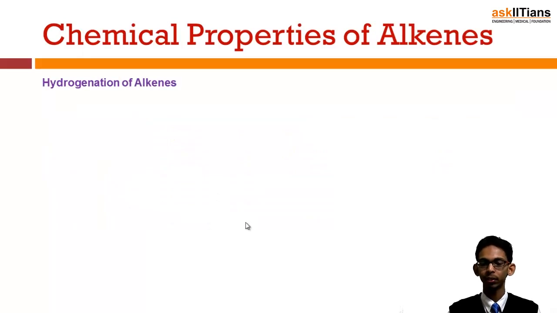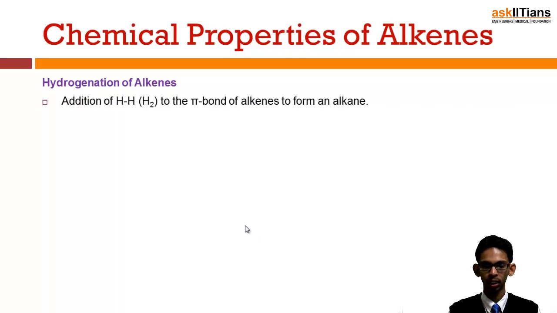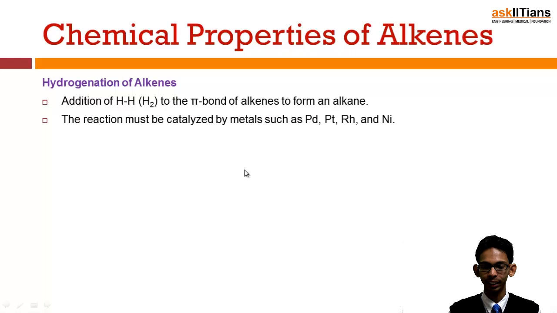Now chemical properties of alkenes, and we will start with hydrogenation of alkenes, which is an important method. I told you it is used in industries to convert unsaturated hydrocarbons into saturated hydrocarbons. That means it is used to convert vegetable oils into vanaspati ghee. Hydrogenation means addition of hydrogen along the double bond of alkenes. This reaction takes place in the presence of catalysts like palladium, platinum, nickel, etc.